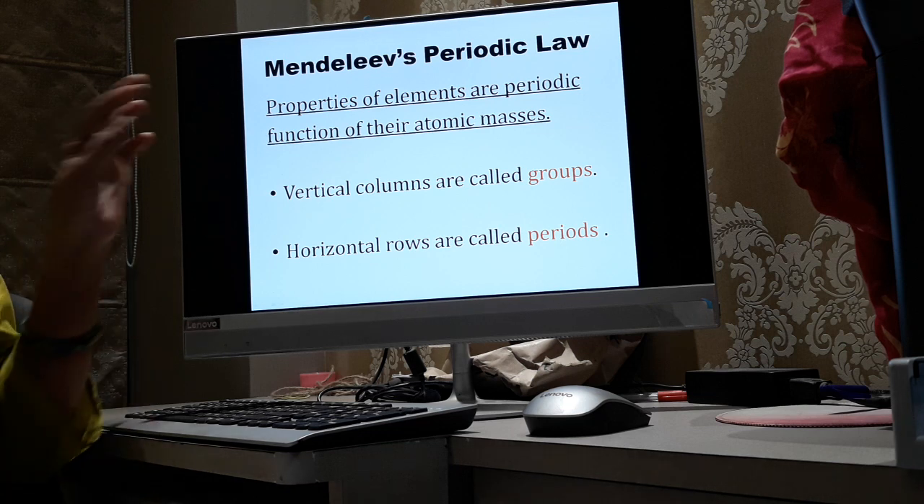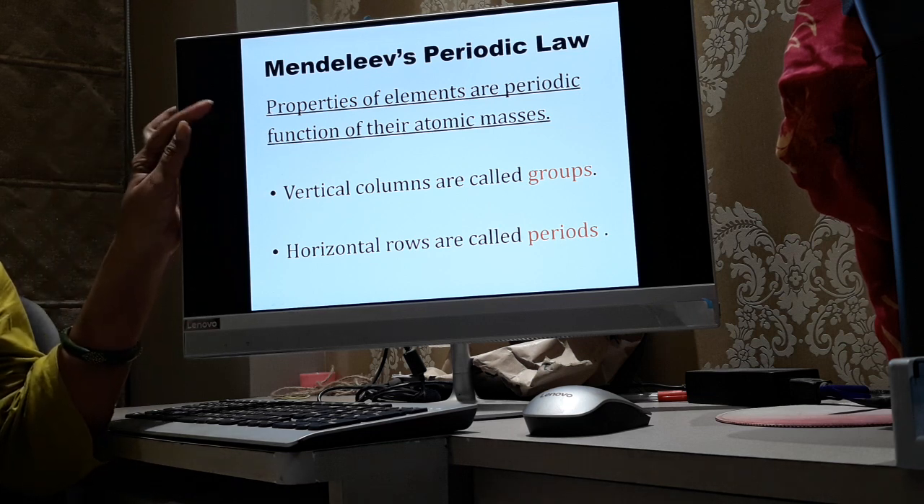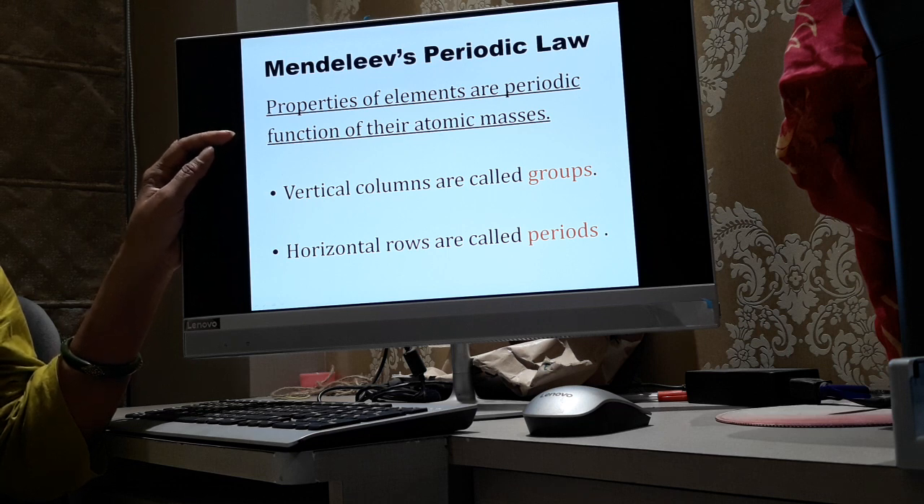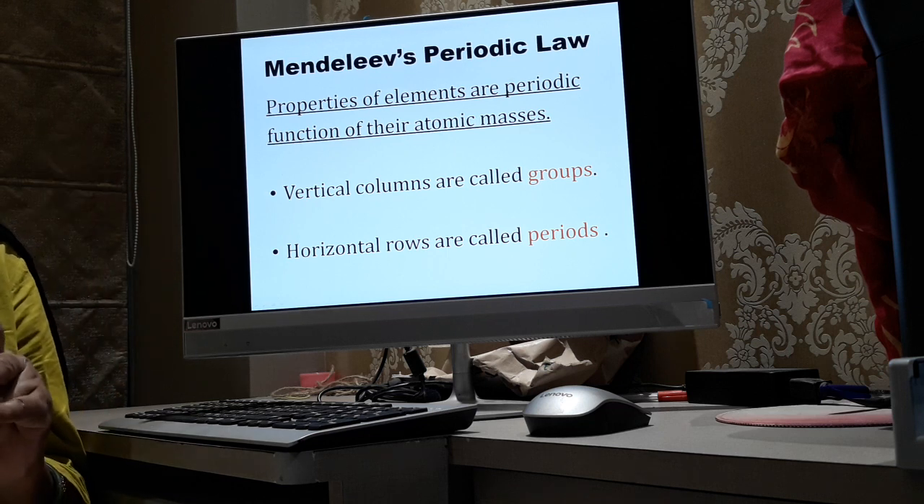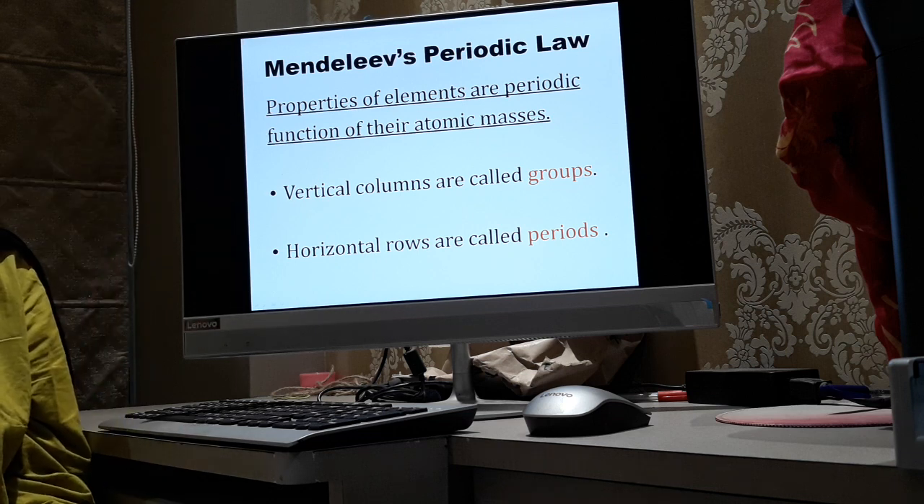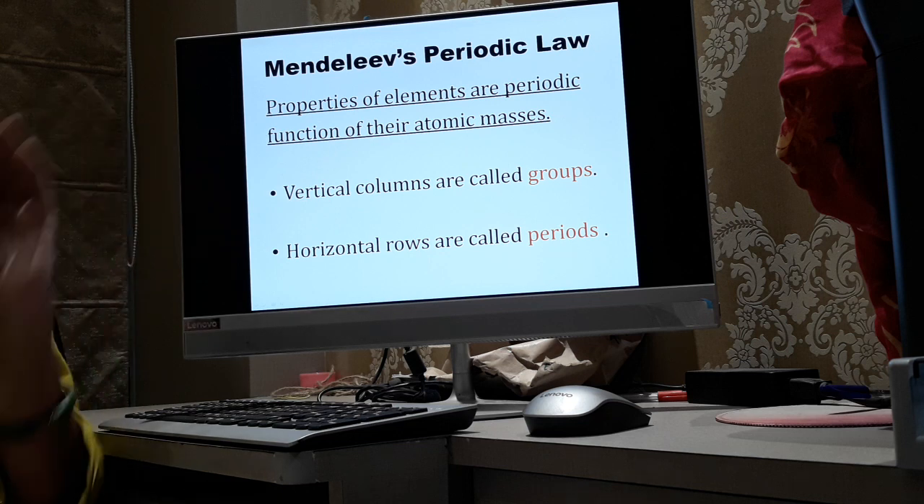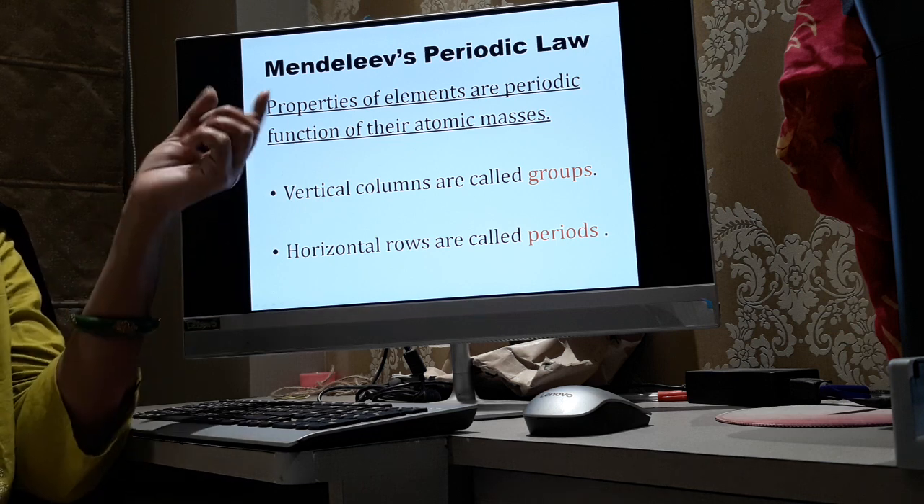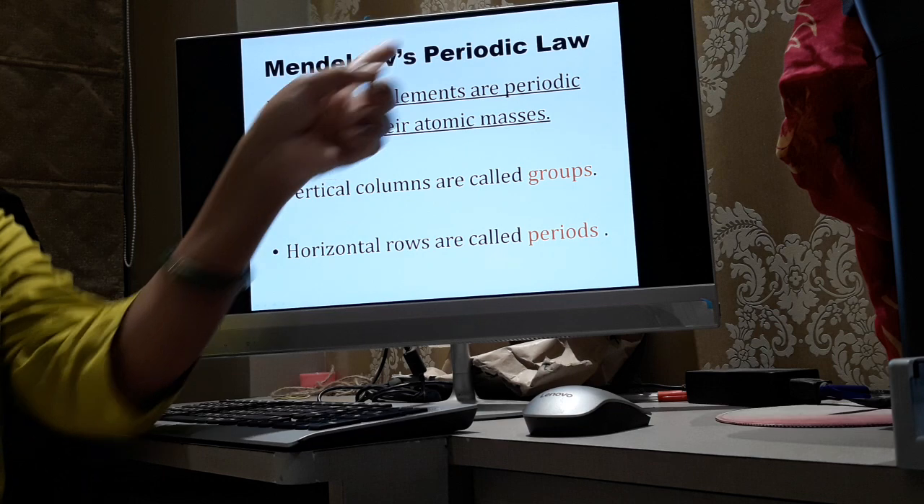Mendeleev's periodic law states that properties of elements are periodic functions of their atomic masses. First, we'll understand the statement. Properties, as we have already known, are physical properties like state, smell, odor, etc. Chemical properties are its combinations with the other elements. So all these properties of elements are periodic.